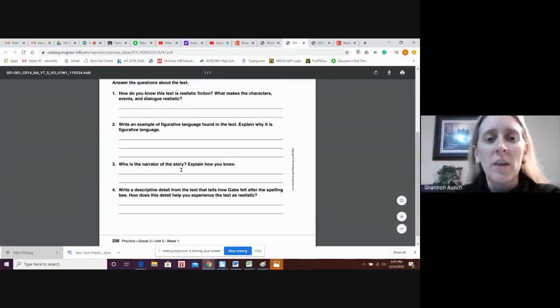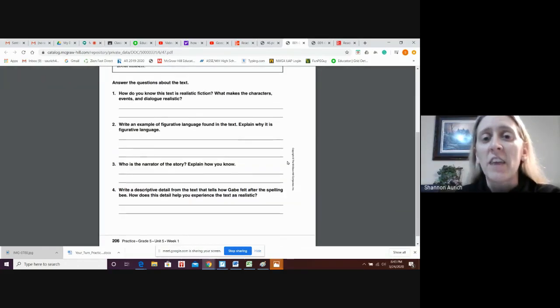Number 3, who is the narrator of the story, and explain how you know that. Remember, realistic fiction often has a first-person narrator, so the person will use words like I, me, or my. Keep that in mind for number 3. Number 4, write a descriptive detail from the text that tells how Gabe felt after the spelling bee. How does this detail help you experience the text as realistic? So, first thing, descriptive detail from the text. Second thing, how does this detail help you experience the text as realistic? Meaning, what's real about this detail? How could this happen in real life?